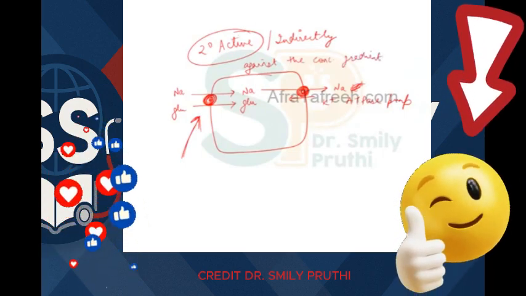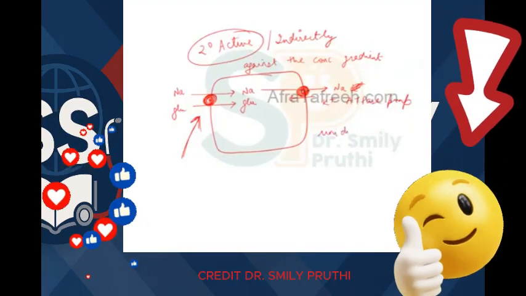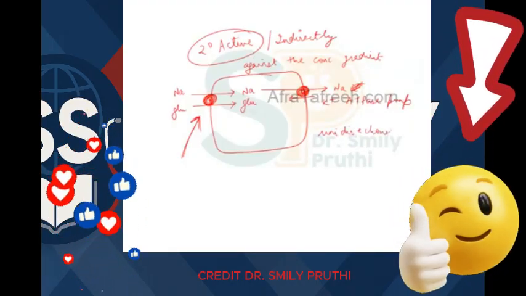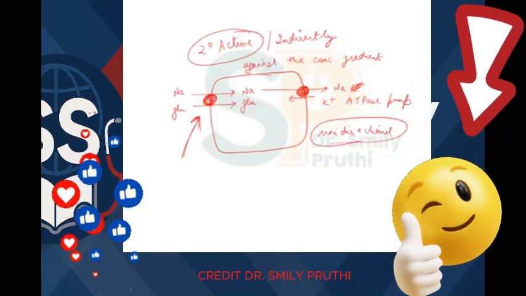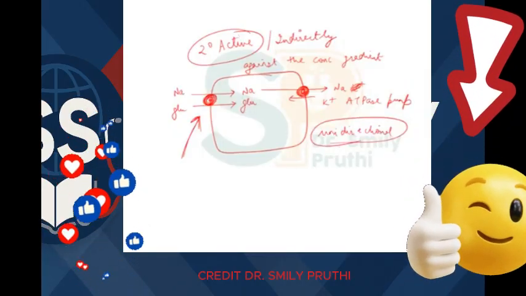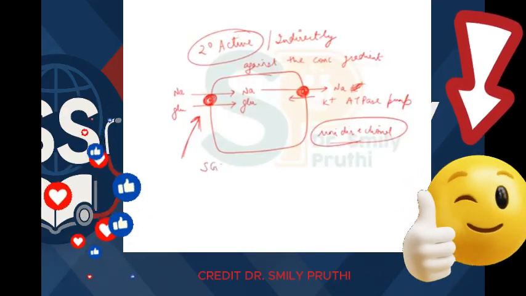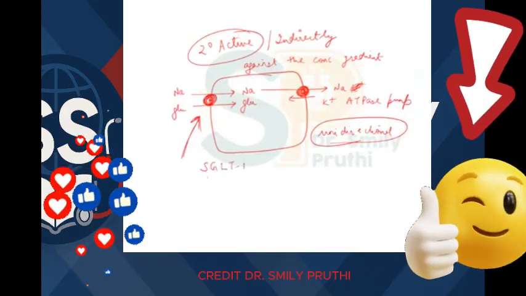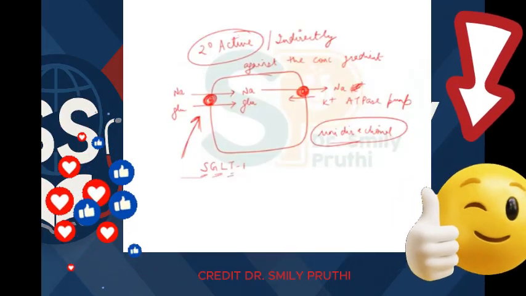This secondary active transport is working against the concentration gradient. It is taking glucose unidirectionally. Only in one direction glucose can be taken, either inside the cell or outside the cell, right? Then this active transport is of two types. SGLT is the short form. S for sodium, Gl for glucose, T for transport.